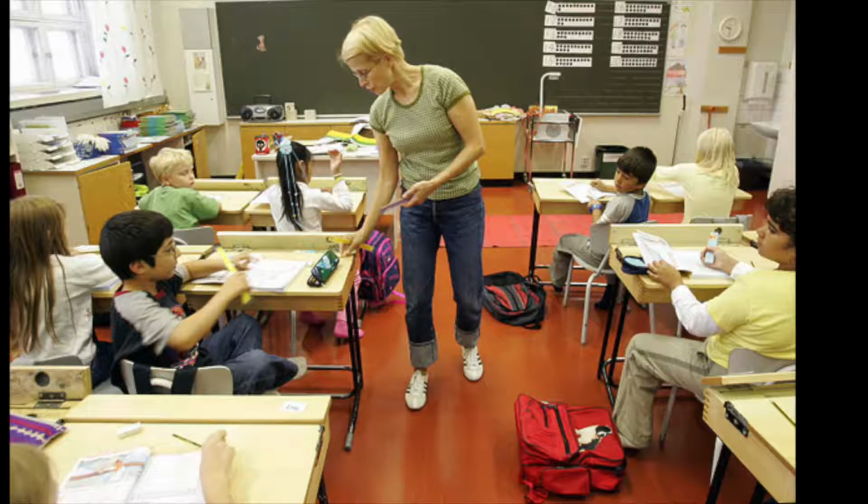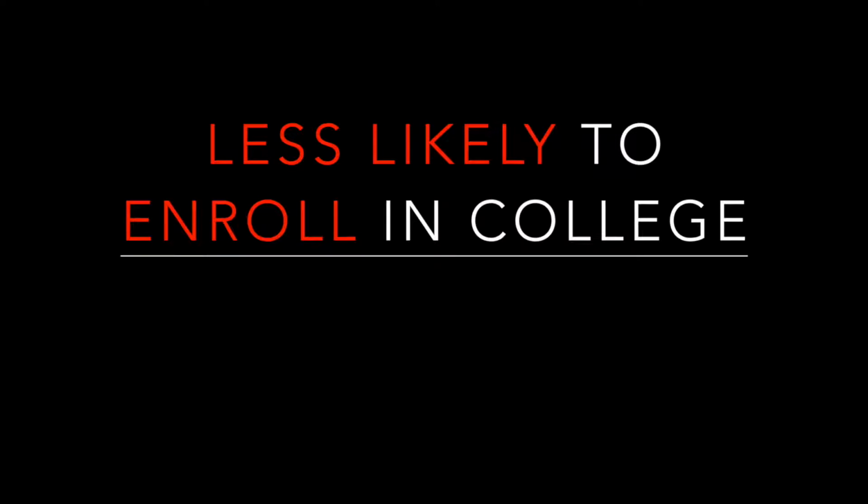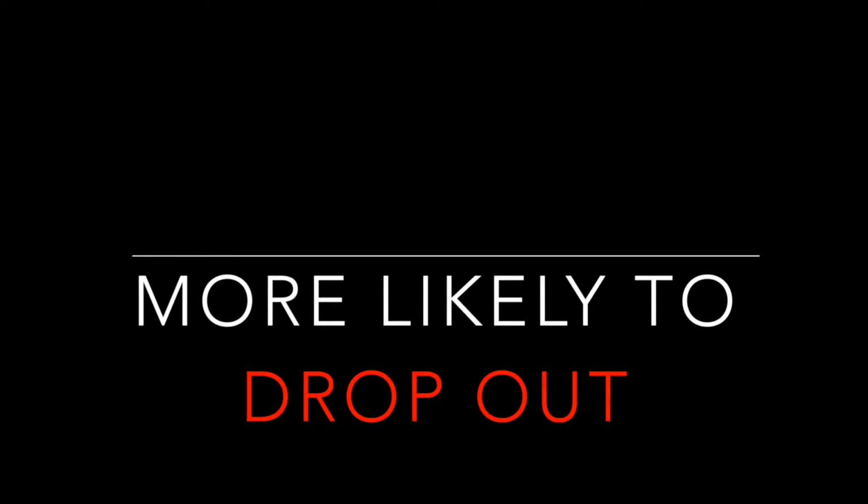Switching gears to the lack of equality of opportunity. The quality of education in low-income rural areas is suffering to meet the needs of rural children. Rural students are less likely than urban students to enroll in college, and those that do enroll in college are more likely to drop out before getting a degree.